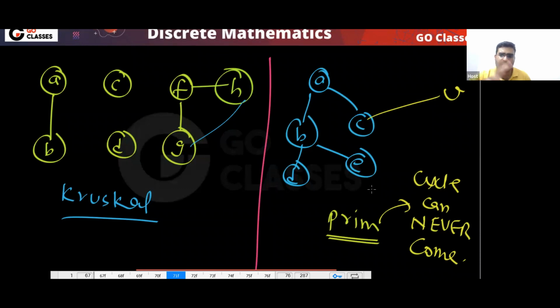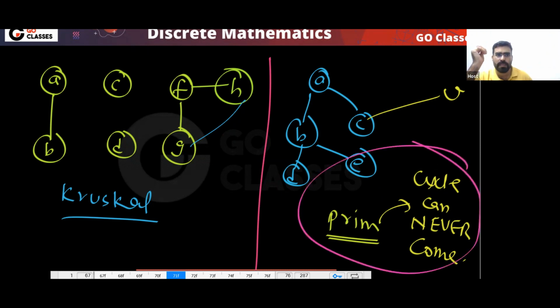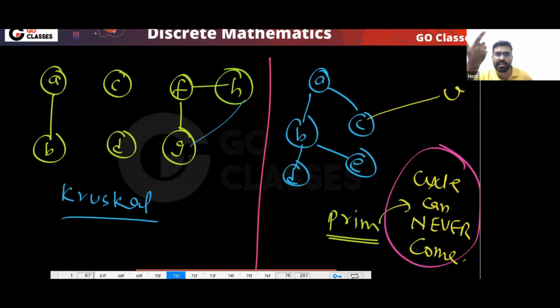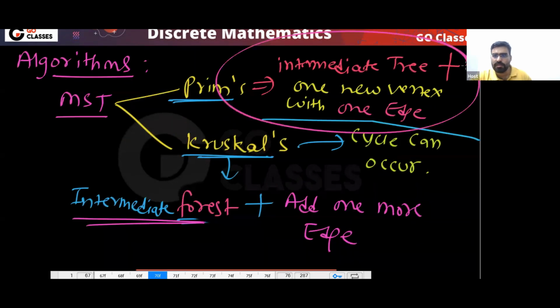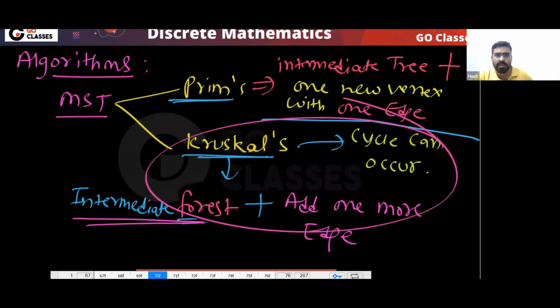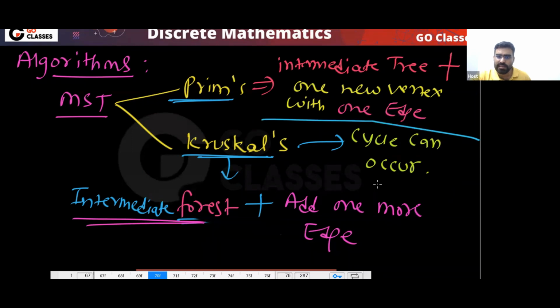If you watch some other video on YouTube or some other coaching institute, they will somehow create a cycle in Prim's algorithm. Anyway, this is the idea of Prim's algorithm and this is the idea of Kruskal's algorithm. In Kruskal, a cycle can occur, but in Prim's, a cycle can never occur.